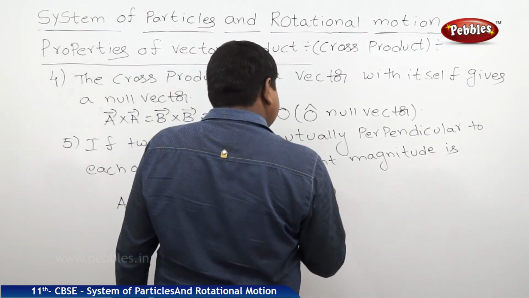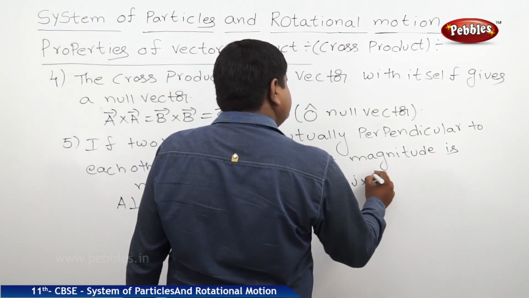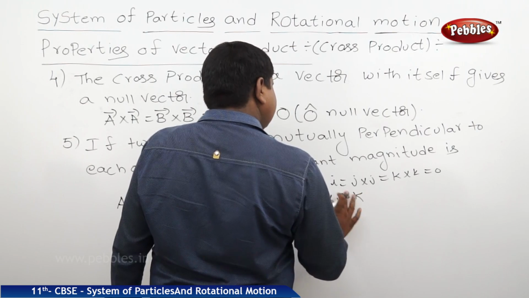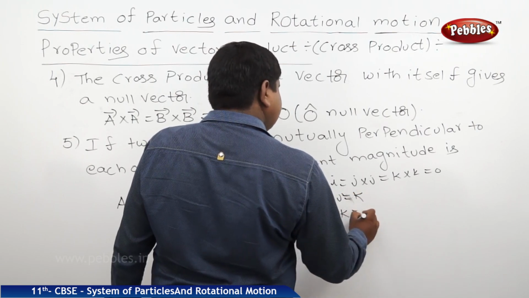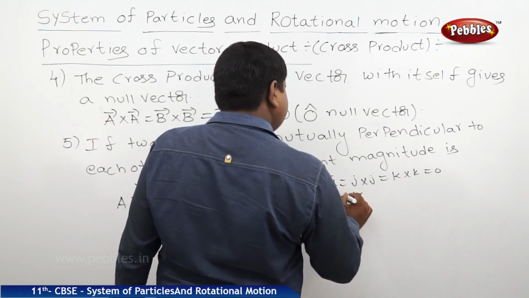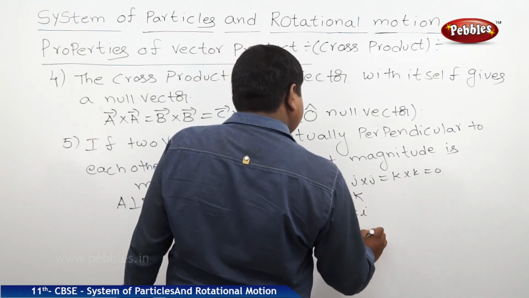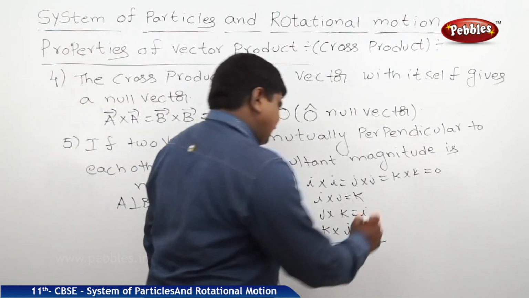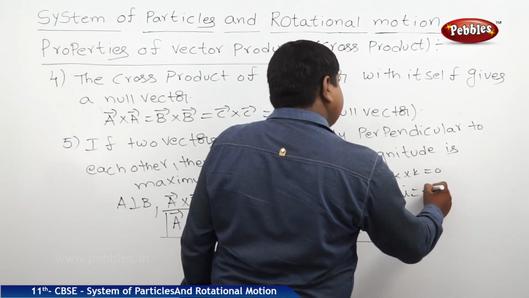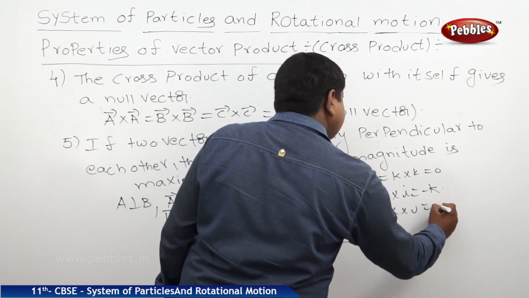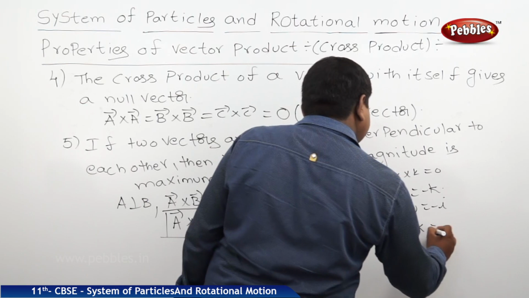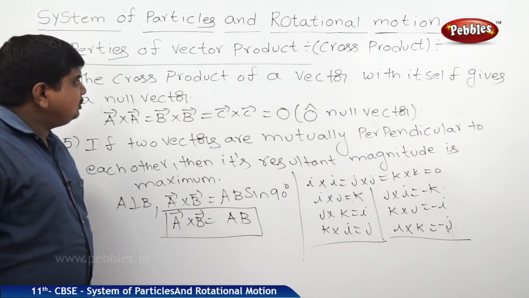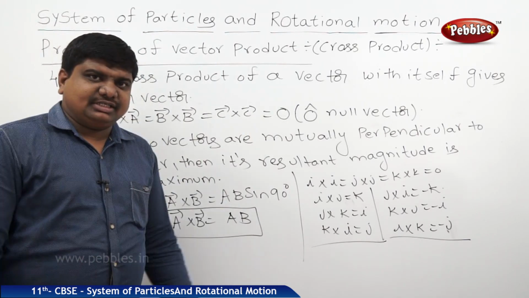And the last one, as we know that I cross I, J cross J and K cross K is equal to 0, but I cross J is equal to K, J cross K is equal to I, K cross I is equal to J. If these are reversed, then it alters the sign, like J cross I is equal to minus K, K cross J is equal to minus I, and I cross K is equal to minus J. So these all are the rules about the properties of vector product.